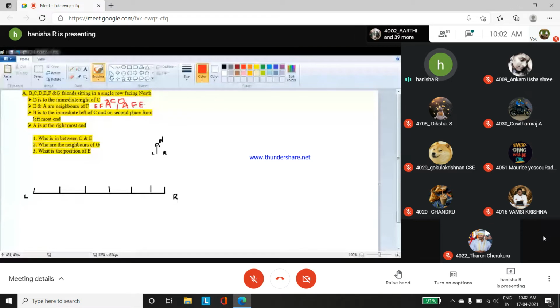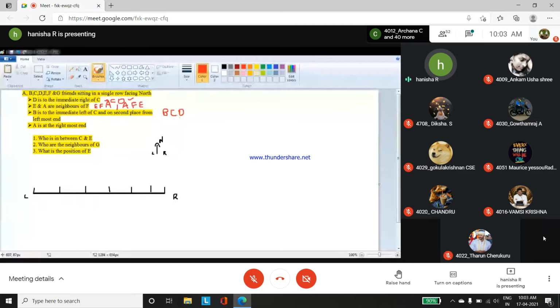Already you have a clue that D is on the immediate right of C, and here you get that B is on the immediate left of C, which means what? I'm merging these two together. D is on the immediate right of C and B is on the immediate left of C. Merging all these together, B is on the immediate left of C and on second place from the leftmost end.